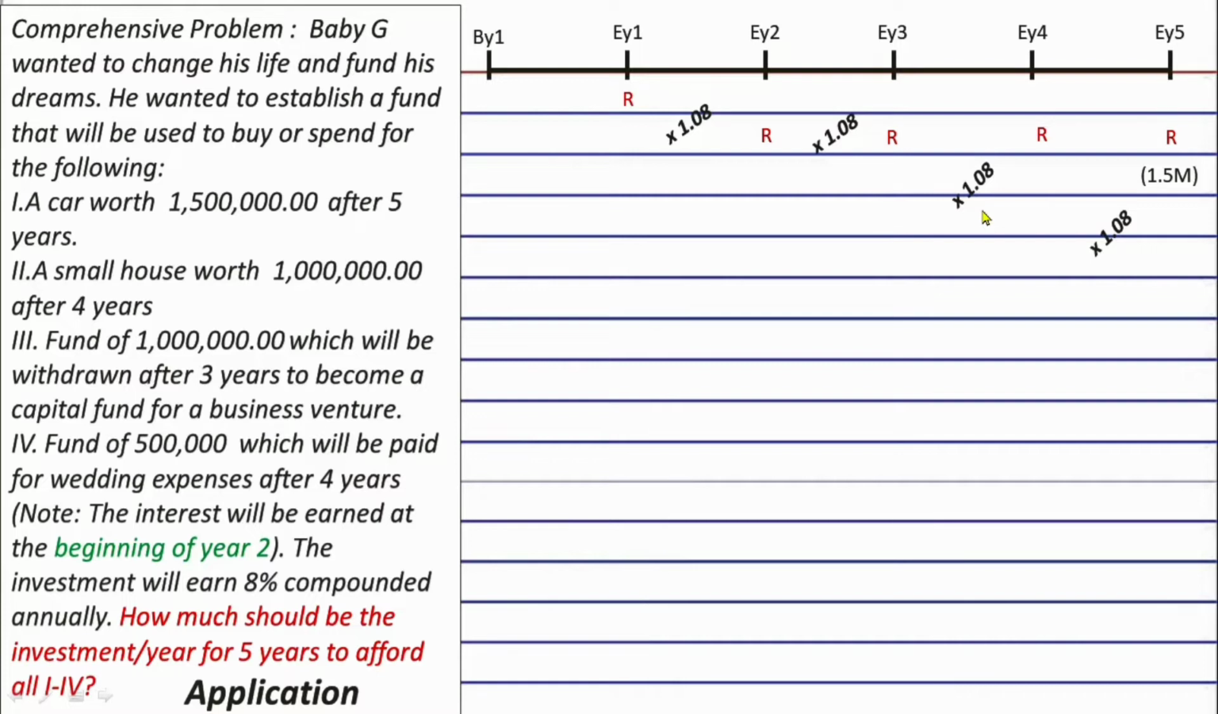And aside from which, you need to withdraw 1 million to buy a house at the end of the 4th year. And also, you need to get another 1 million at the end of the 3rd year to fund a business venture. And lastly, you need 500,000 for your wedding expenses at the end of year 4. Basically, this timeline here and these things that we plot is already our understanding of the problem. Now, it's time to solve.